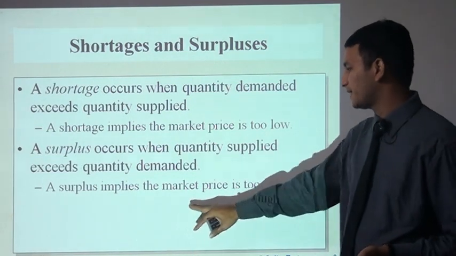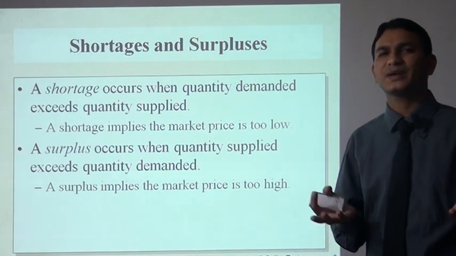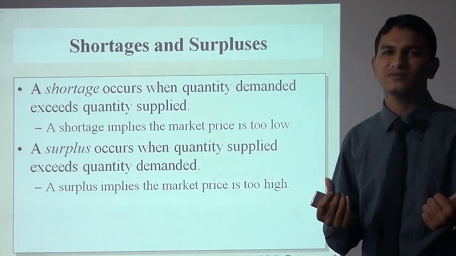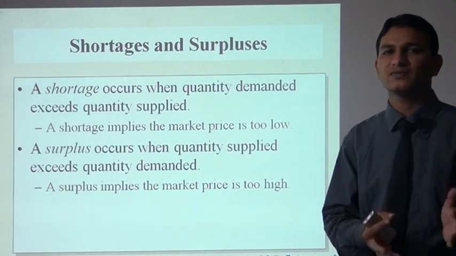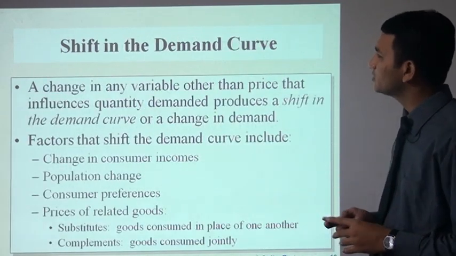A surplus implies the market price is too high. When the market price is too high, there will be a surplus position, because no one will buy that particular product at too high a price. That is the reason for surplus.